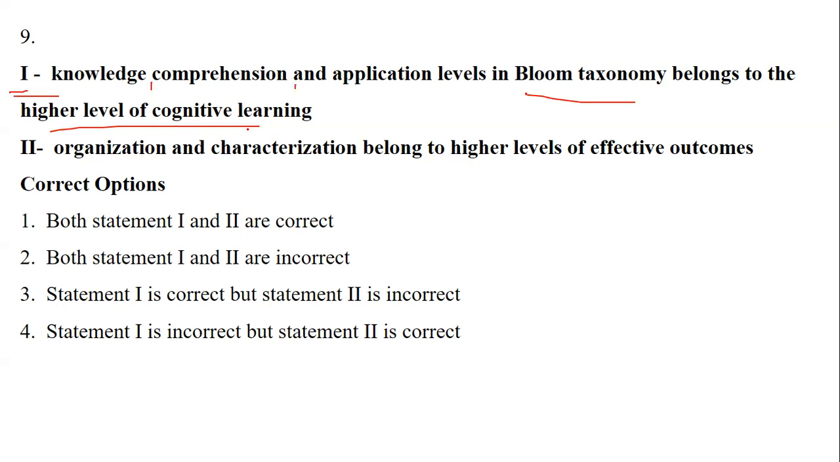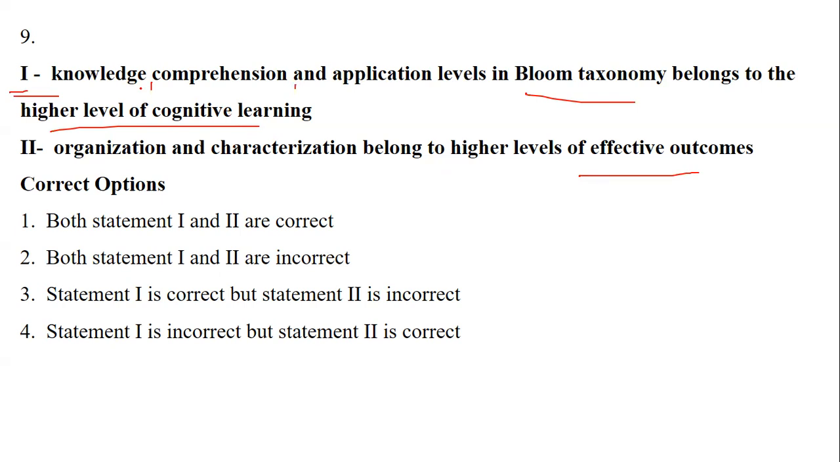It's clearly given. Statement 2: organization and characterization belong to higher levels of affective outcome. So one is about levels and the other is about affective outcome. So whether the statements are true, false, or vice versa.